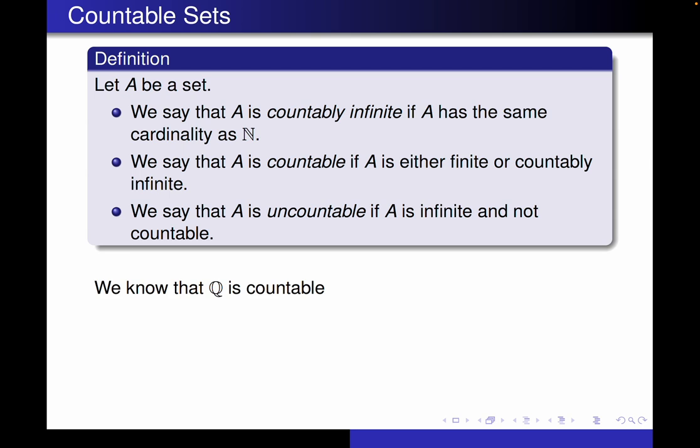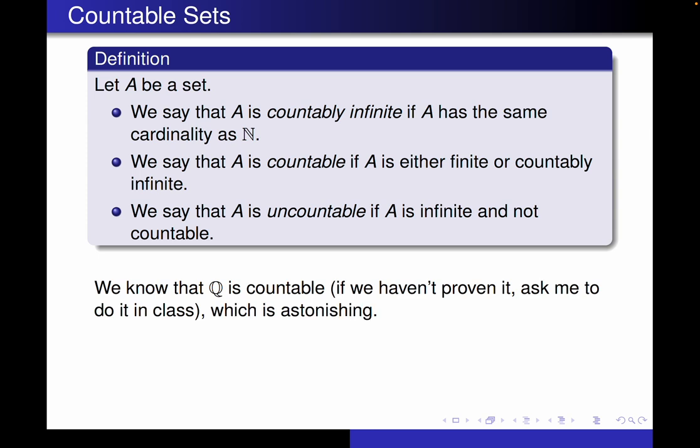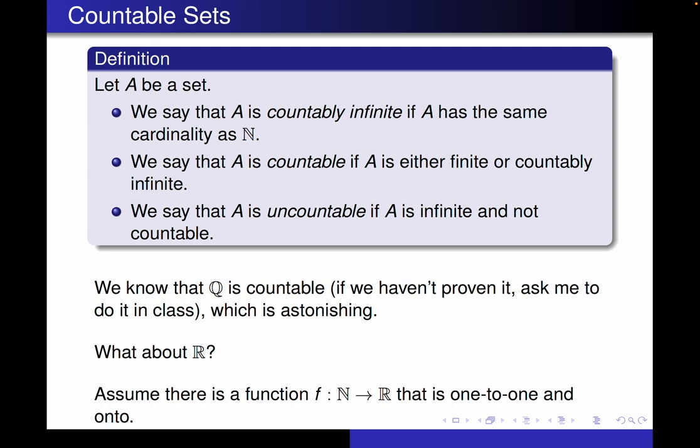So recall that we know that the rational numbers are countable. If we haven't proven that, ask me to do it in class. I'm happy to do that. Which, to me anyway, is pretty astonishing, right? The question is, what about the real numbers? Well, that would require us to have a function f from the natural numbers to the real numbers that is 1 to 1 and onto. So let's assume there is one, see if we can find a contradiction.